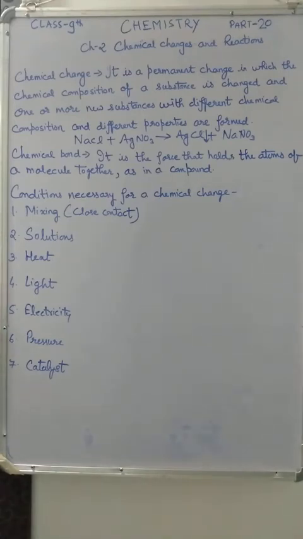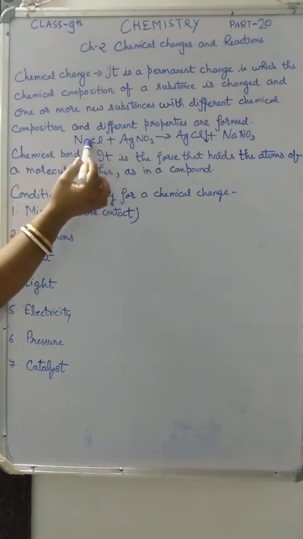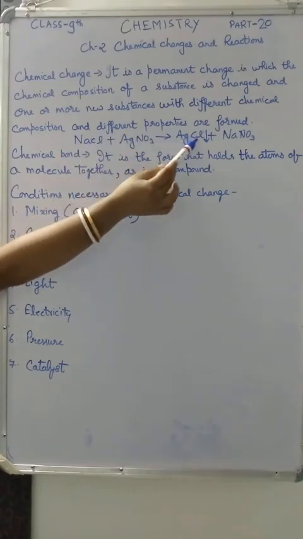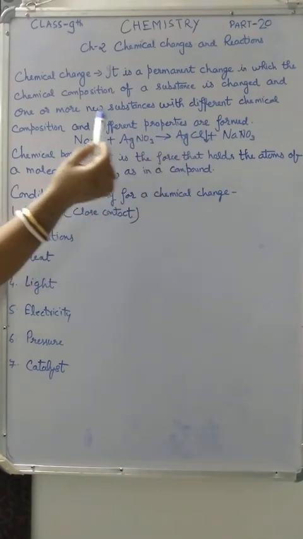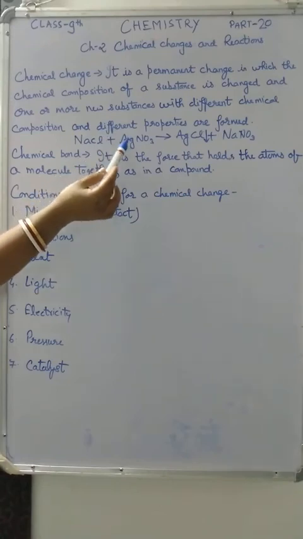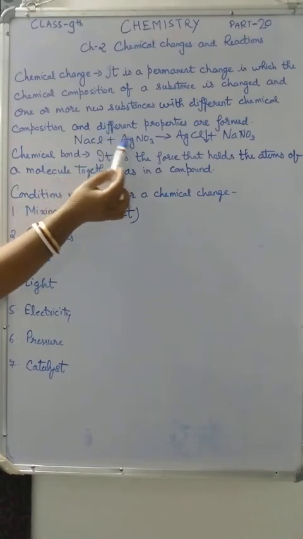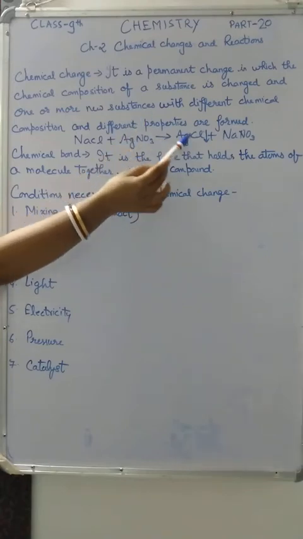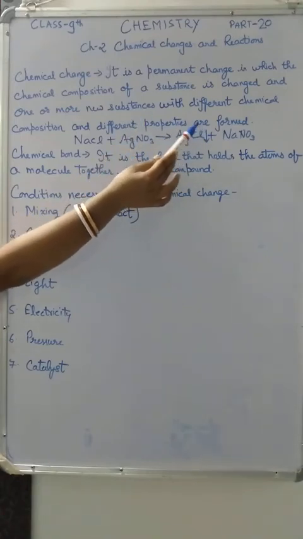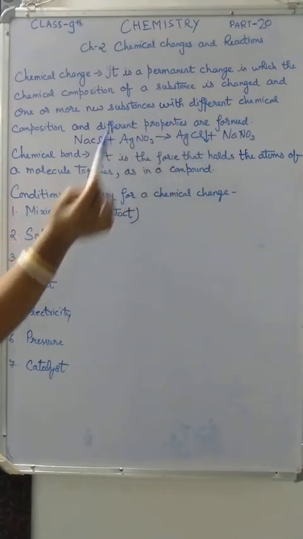A chemical reaction is the process of breaking the chemical bonds of the reacting substances. These two are the reacting substances and these two are the products. So a chemical reaction is the process of breaking the chemical bonds of the reactants and making new bonds to form new substances, that is called product.